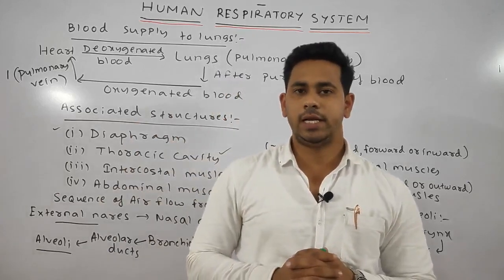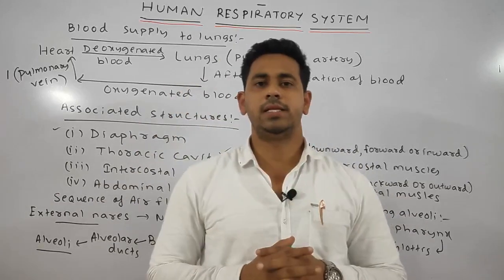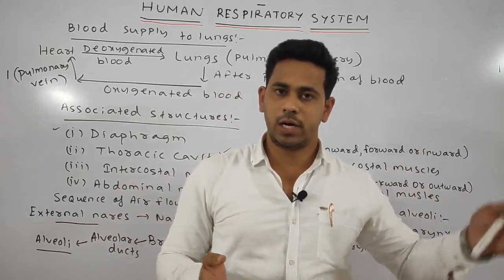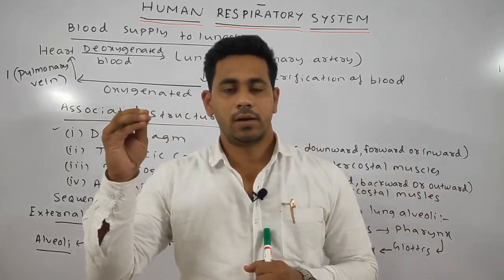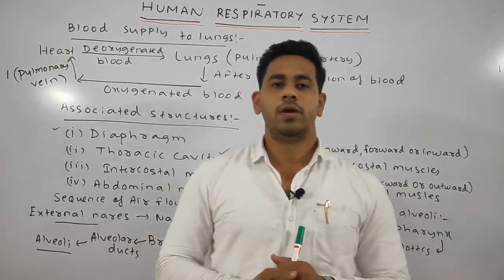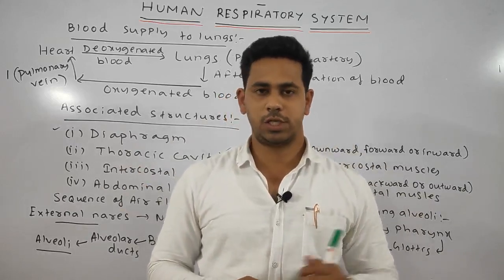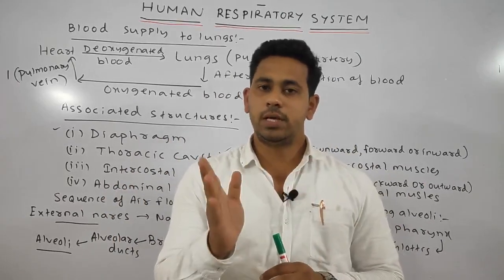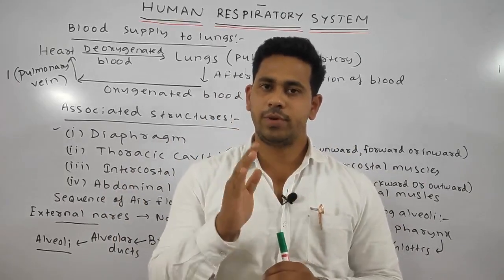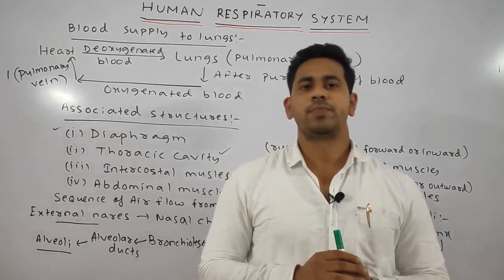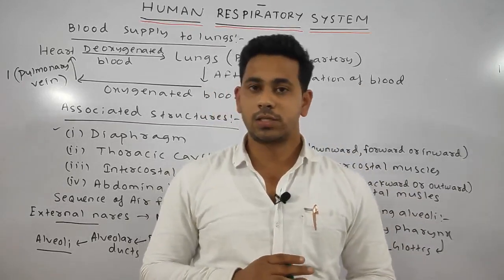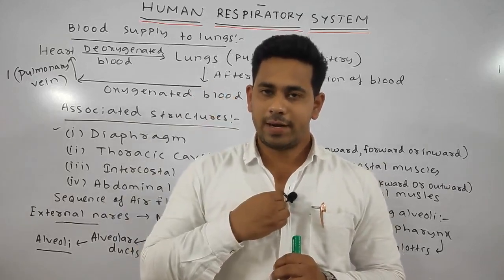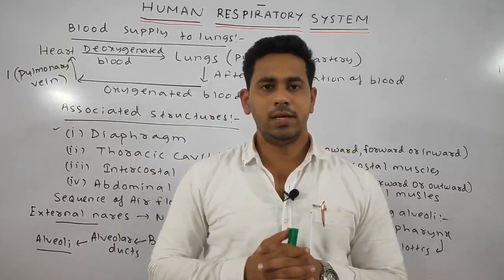Next we discussed the lungs in detail. A pair of lungs is present. These are soft, spongy, and rosy pink in color at birth, and dark slate grey in adults. The left lung consists of 2 lobes, whereas the right lung consists of 3 lobes. The space between the two lungs is called the mediastinum, where the heart is located. The lungs are supported dorsally by the thoracic vertebrae, ventrally by the sternum, and laterally by the ribs.